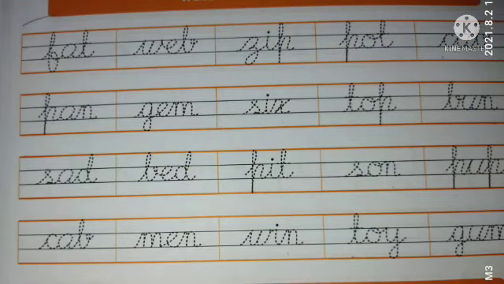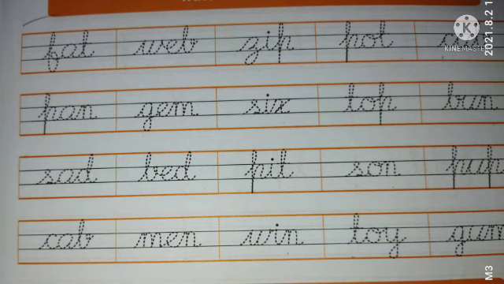I'll read the words for you children. You have to trace them, and also you should read the words with the help of sounds while tracing. The given words are at, fat, pan, ad, sad, and cab. Web, gem, bed, and men. Zip, six, pit, and in, win.